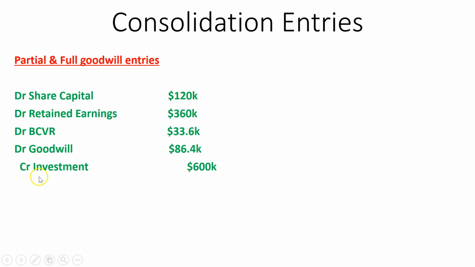So if you're doing the partial goodwill method, it's only these entries that you would do. If we're doing the full goodwill method, we do these initial entries in green here, but then we would just add this entry as well. We would debit goodwill by an additional 7.6k, and we'll credit NCI by 7.6k, because that is the goodwill which is attributable to the NCI. Okay, so partial method, only the green entries. Full goodwill method, green and yellow entries.